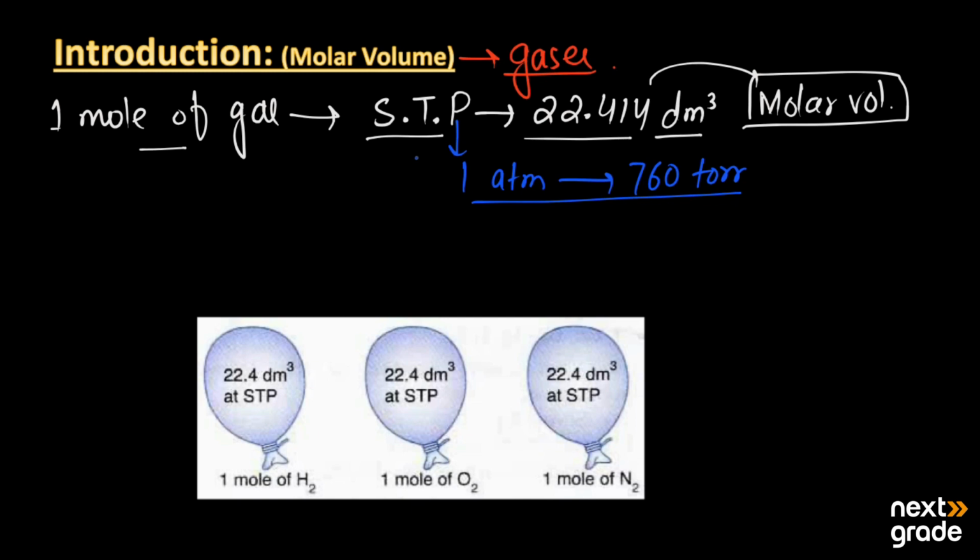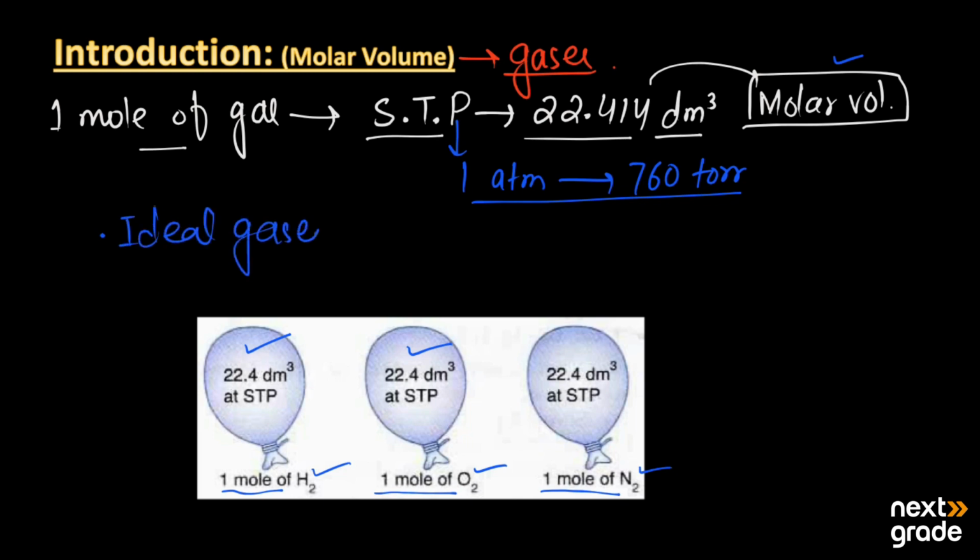With the help of this information about the volume of the gas, I have the example of 1 mole of hydrogen. It has the volume of 22.4 dm cube at standard temperature and pressure. And if we have 1 mole of oxygen, or 1 mole of nitrogen, the same volume is occupied. So here all these are 1 mole of gases, and the mass of these gases is different, but they occupy the same space when they are in the ideal form. This is only for the ideal gases.